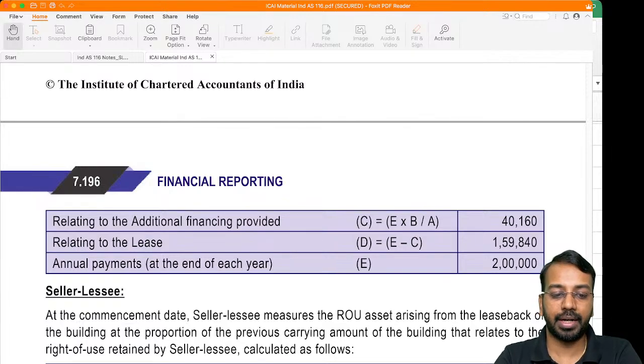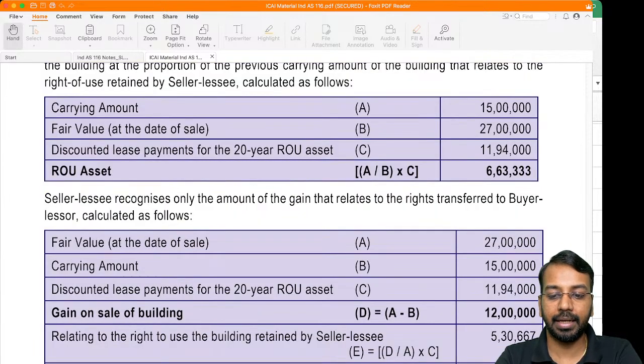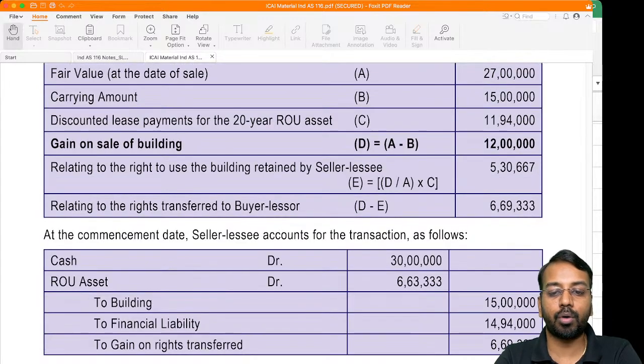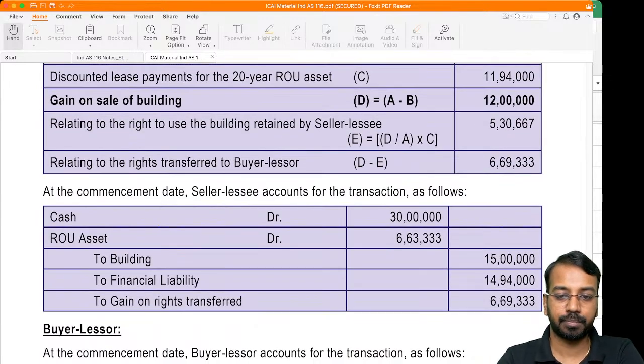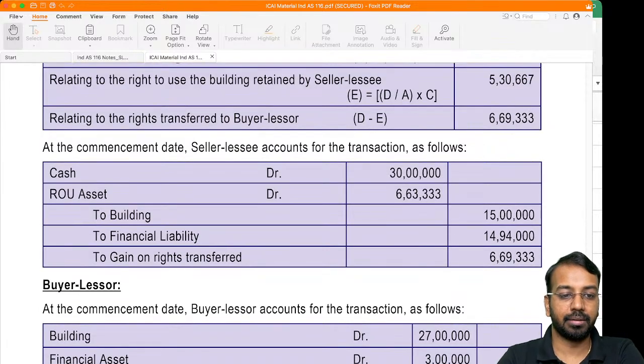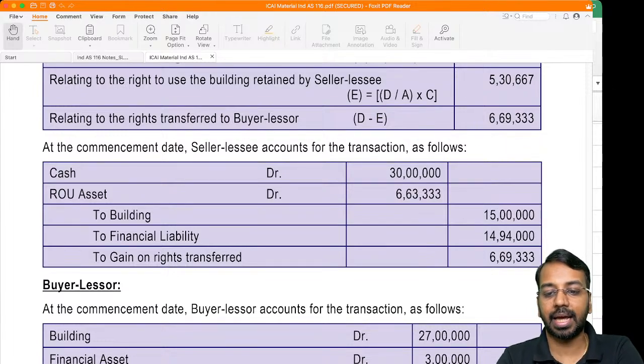So this we have done. We have calculated the gain. Now how do we account for the gain? 669 we have calculated as the gain. Whatever amount is received, 30 lakhs, debit cash or bank. Then the right of use asset, 6,63,333, is the present value attributable to the asset portion that we are retaining. We will de-recognize the building, which is the carrying amount of 15 lakhs. We will recognize the finance liability of 14 lakhs 94,000, and then the gain on rights transferred,